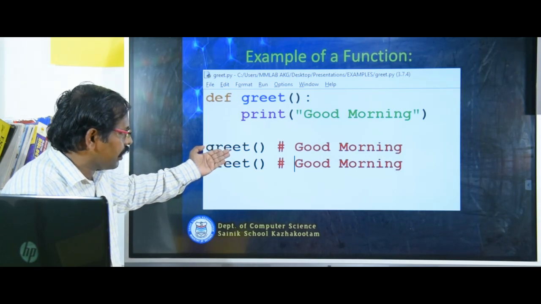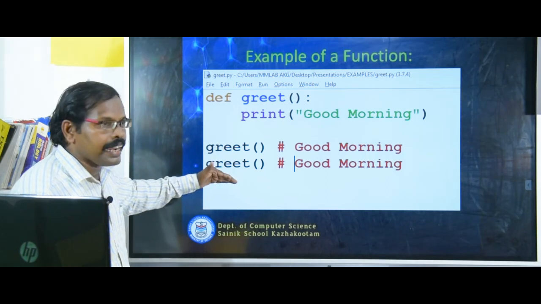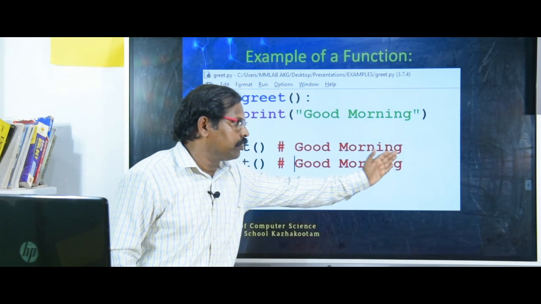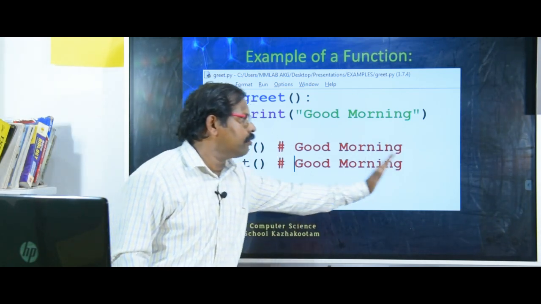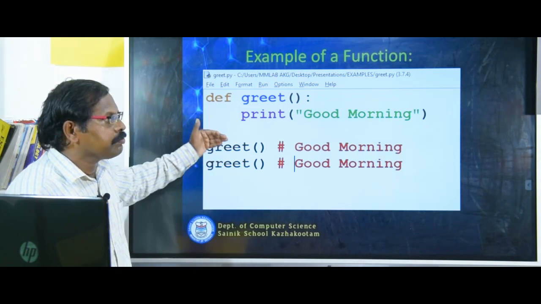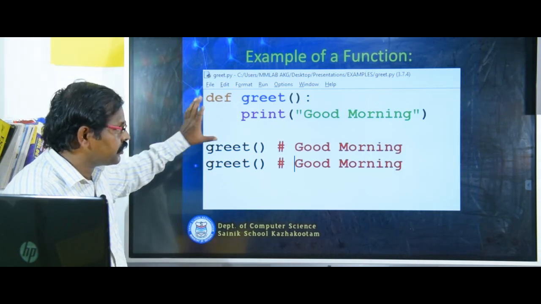I am calling the function, and from this part onwards, this is the main program. I have called greet once, then it will display on the screen good morning. Again I am calling the same thing, then again it will display good morning. That means any number of times you can call a function. Carefully look at this, it is one of the simplest functions.